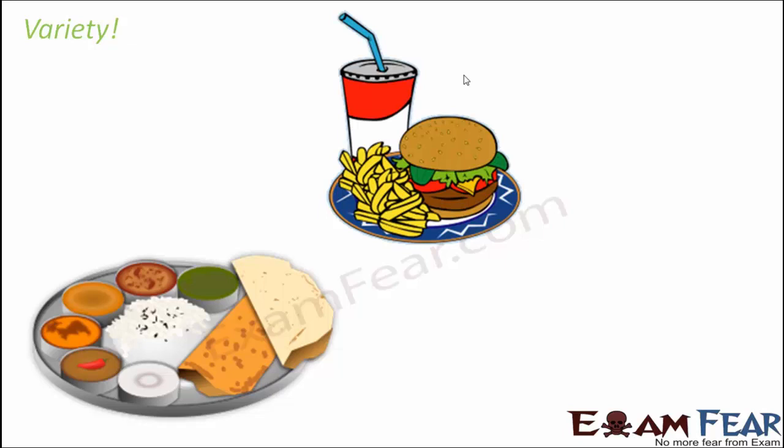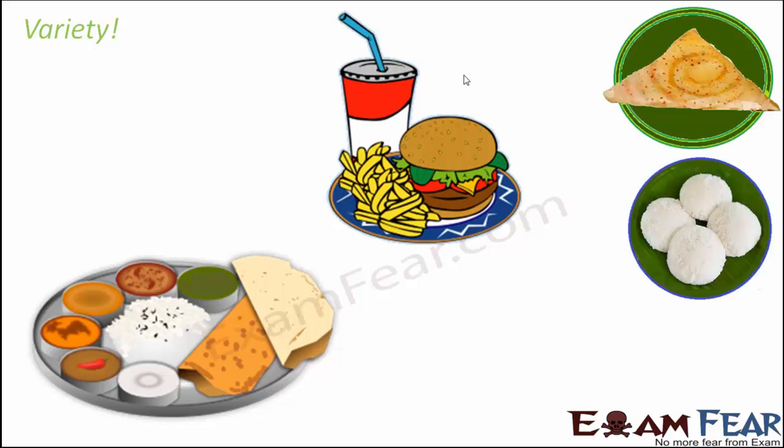If you see in India, especially in the northern parts of India, people prefer to eat roti, rice and curries. But when you go to the southern parts of India, they also eat rice items like idli, dosa. These are all staple food for these people. But if you go to the western countries, they have a slightly different food habit. They eat burger, pizza, breads. So depending on locations, you might have a different variety of food.